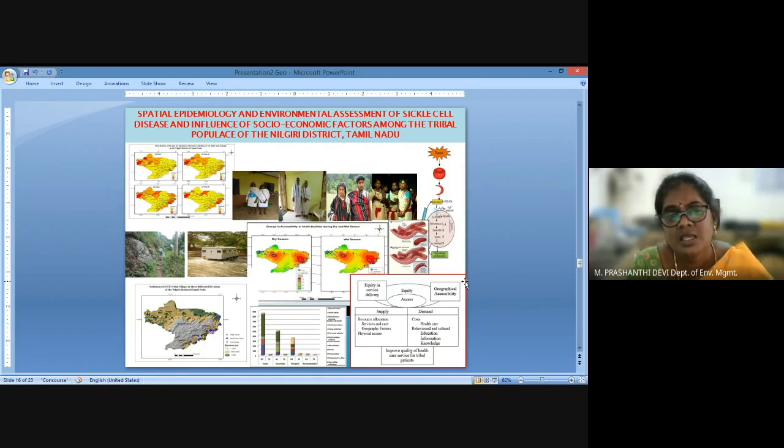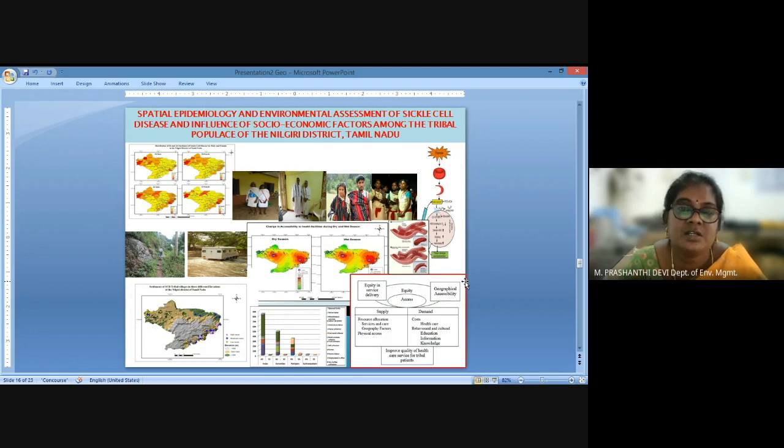This is one of the studies which have been conducted in my laboratory, that is, sickle cell disease patterns, and how spatial and environmental assessment was done to identify the tribal accessibility and socio-economic factors that influence tribal diseases in the Nilgiris of Tamil Nadu.